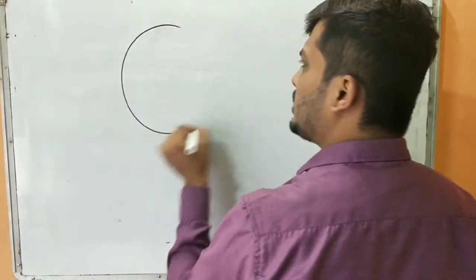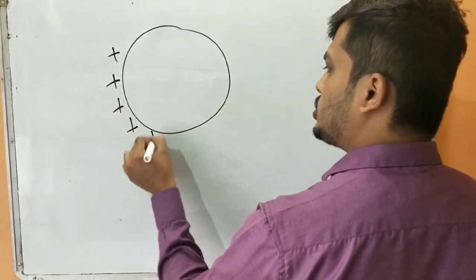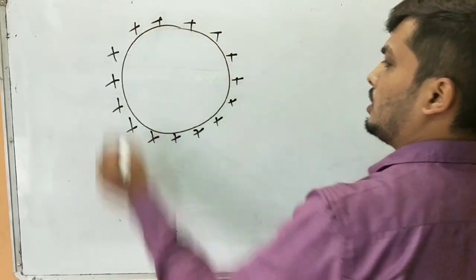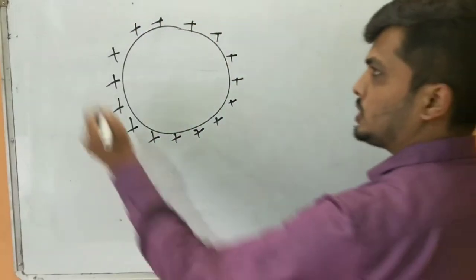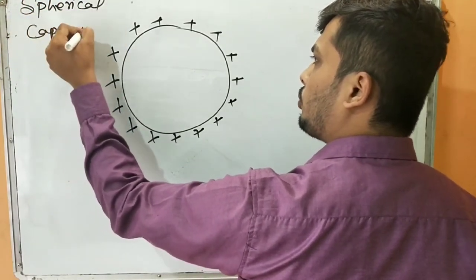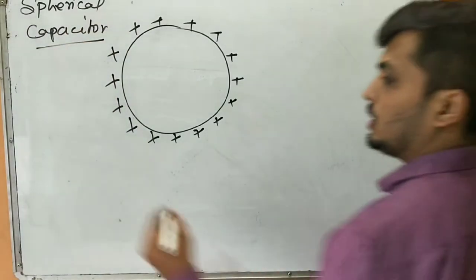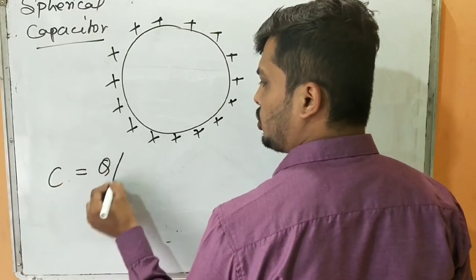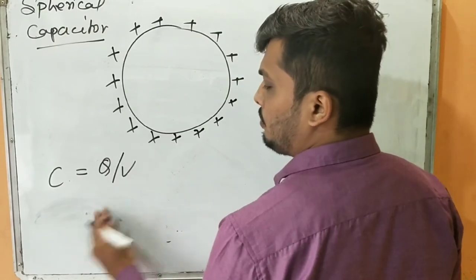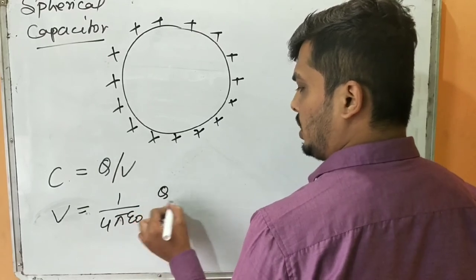So suppose I have one capacitor which is spherical, with the charges evenly distributed. We are going to find the capacitance of this spherical capacitor. Now you know that capacitance is given by C equals Q by V. Yes or no? And the potential V will be 1 upon 4 pi epsilon naught times Q.